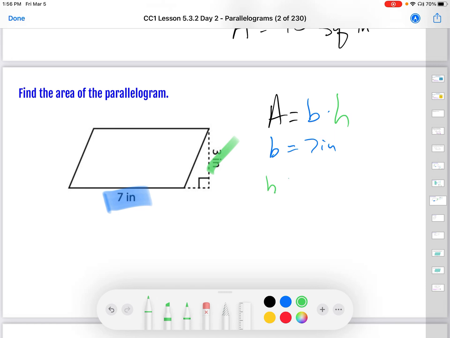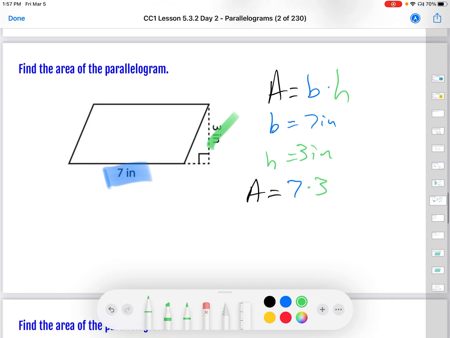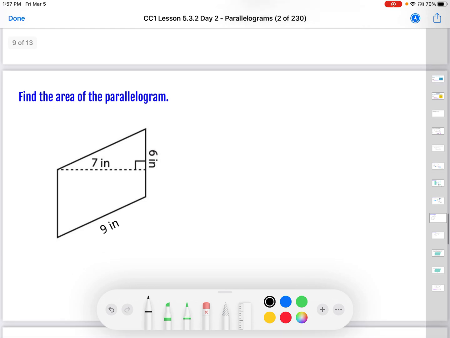And, I'm sorry, those heights can be listed outside of the object, and just kind of use those lines to illustrate that. Also notice the little rectangle that I had just mentioned. Oh, I didn't put the actual number in there, did I? The little square in that corner indicates perpendicular, okay? So area equals 7 times 3, which is 21. 21 what? Square inches.